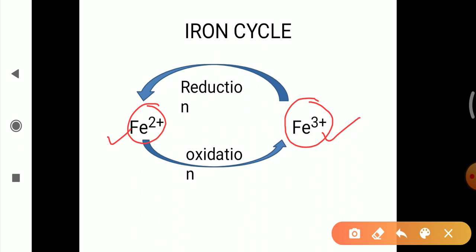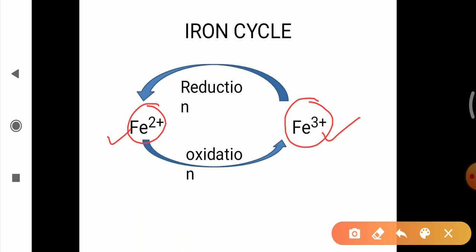Fe 2 plus is converted into Fe 3 plus by the oxidation reaction, whereas Fe 3 plus is converted into Fe 2 plus by the reduction reaction. Ferrous and ferric are interconvertible, they are reversible.